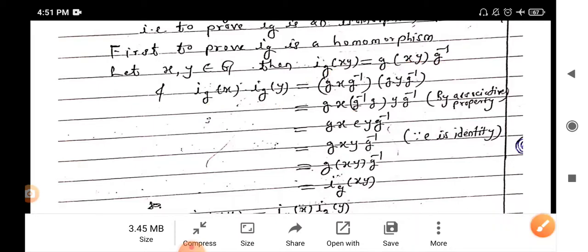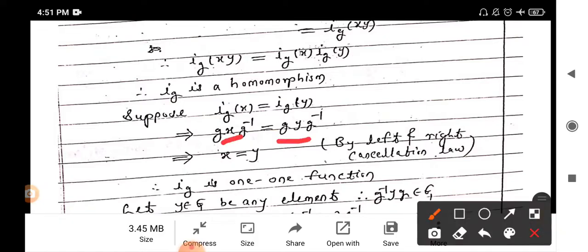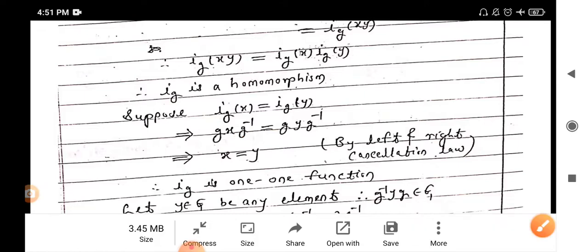Hence the mapping Ig is a homomorphism. Similarly, if Ig of x equals Ig of y, then gxg inverse equals gyg inverse. Then by left cancellation and right cancellation law, x equals y, therefore the mapping is one-one.